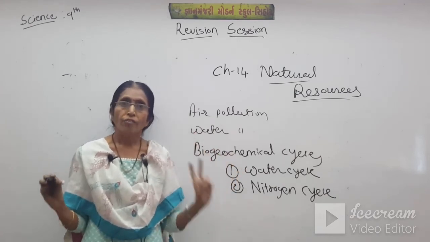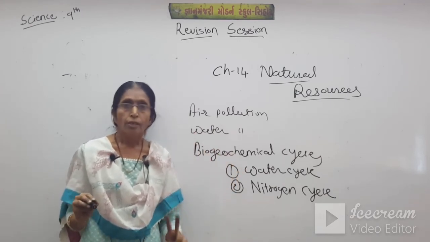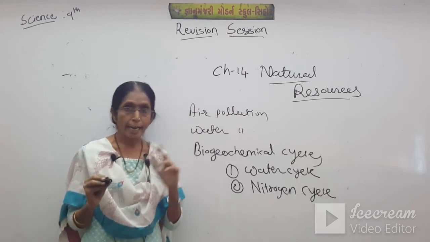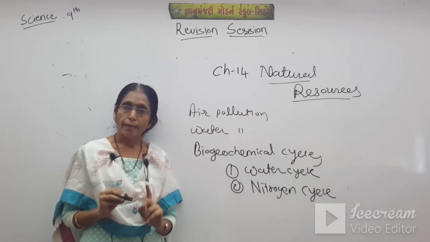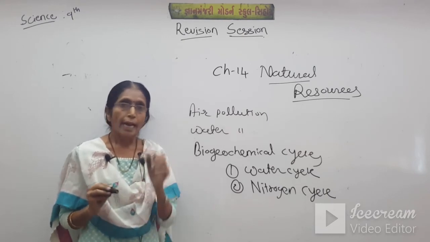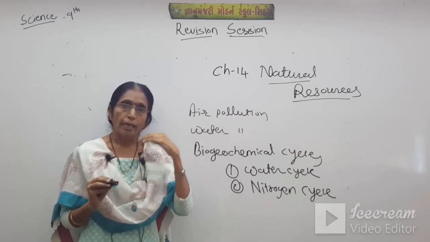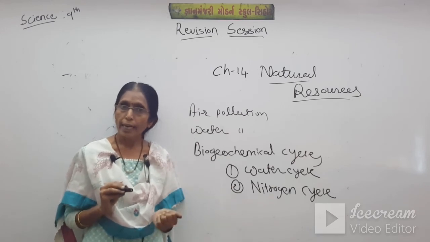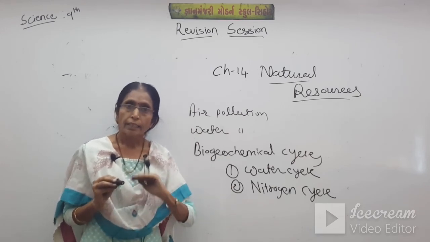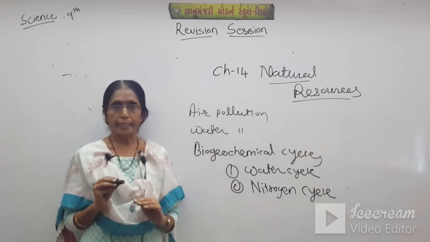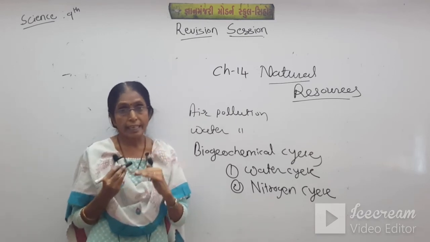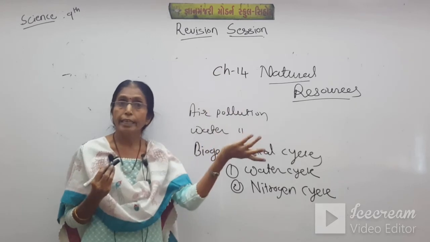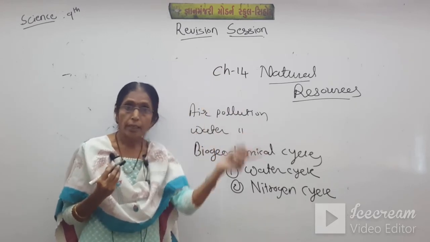These two factors convert nitrogen into nitrites and nitrates, which plants and animals use, and it is converted into ammonia, and again denitrifying bacteria convert these nitrates back into nitrogen. So this cycle goes on.